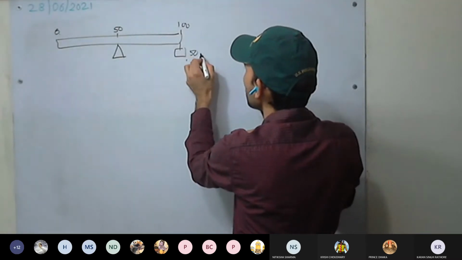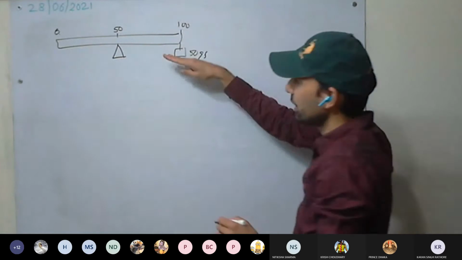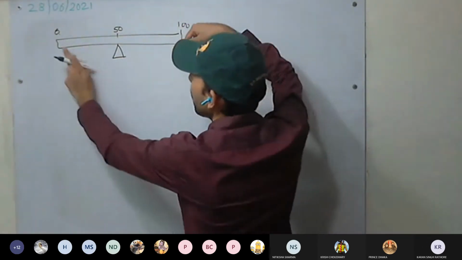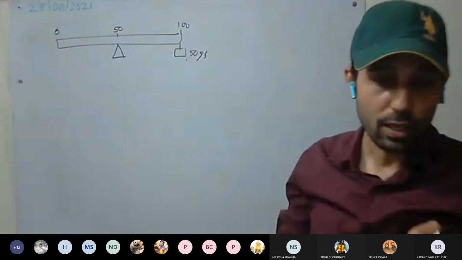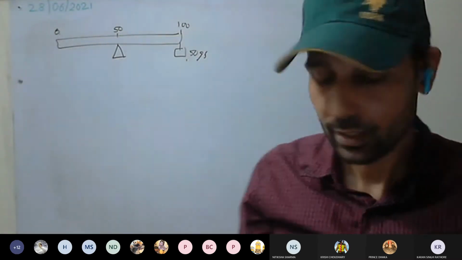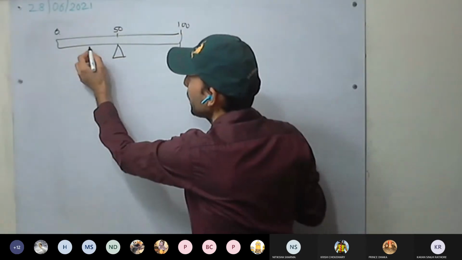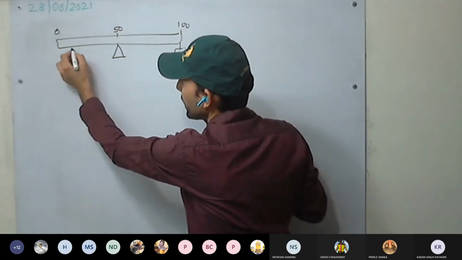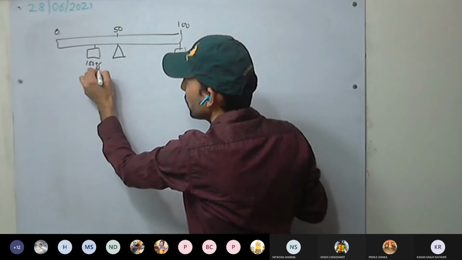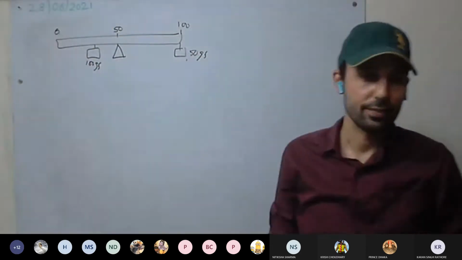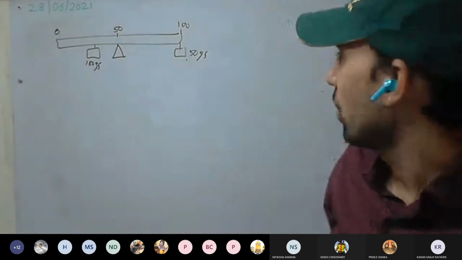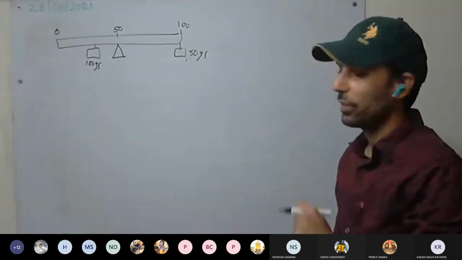As we suspend, what happens? It will tilt. There is a moment of force in that direction, so it will go down on this side and rise on the other. Now the question is asking, where should a weight of 100 gf be suspended to keep the rule horizontal? Where should we keep it? That we have to find.